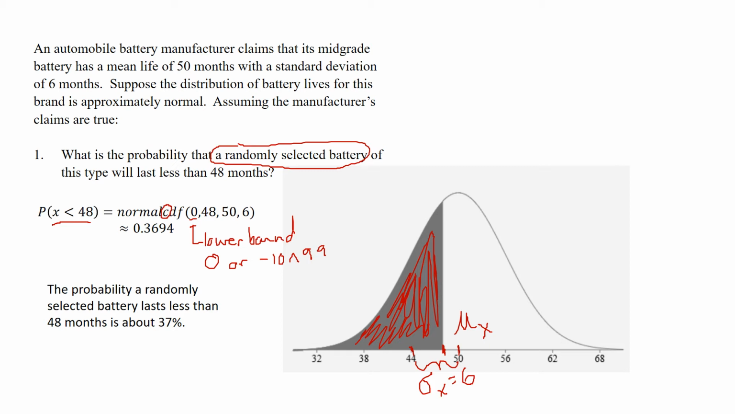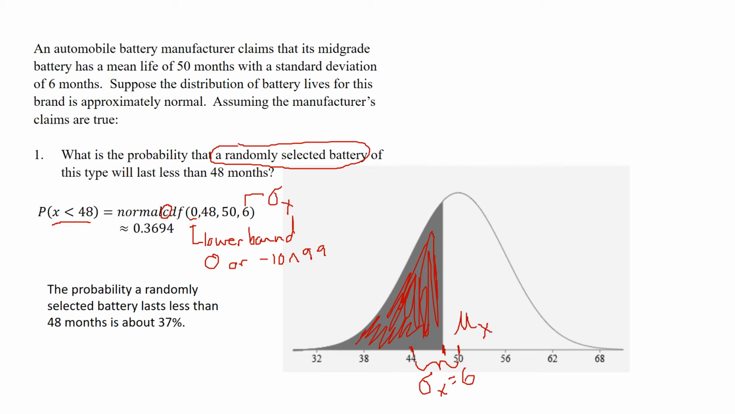Then we put in our upper bound of 48 months. That's the longest lifespan of a battery that we're interested in. Then we put our mean and our standard deviation. And notice we use the standard deviation for our population. Pop that in our calculator and we get an answer that is about equal to 0.3694. And that tells us that the probability a randomly selected battery lasts less than 48 months is about 37%.